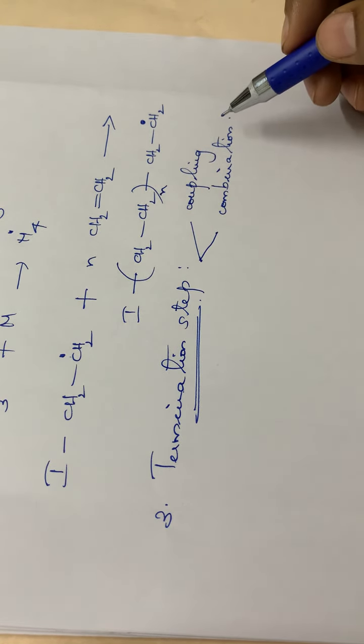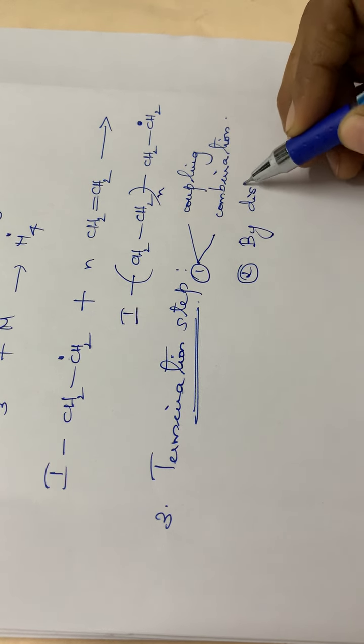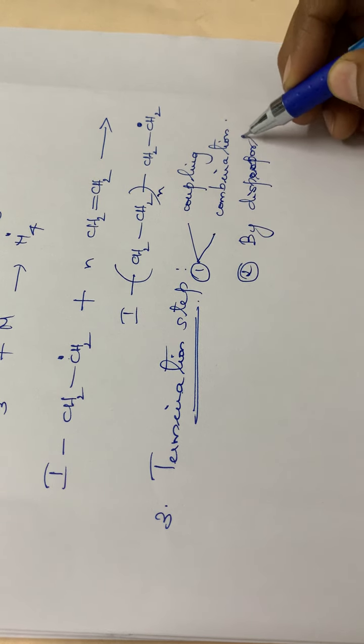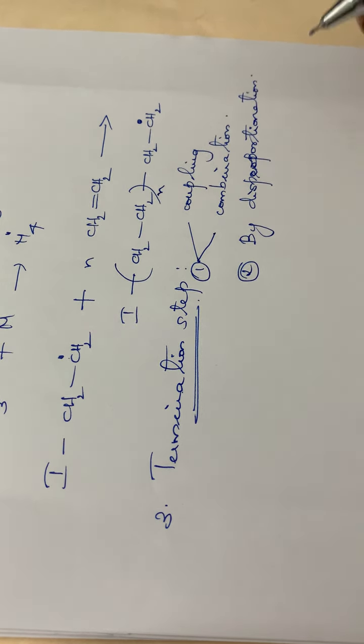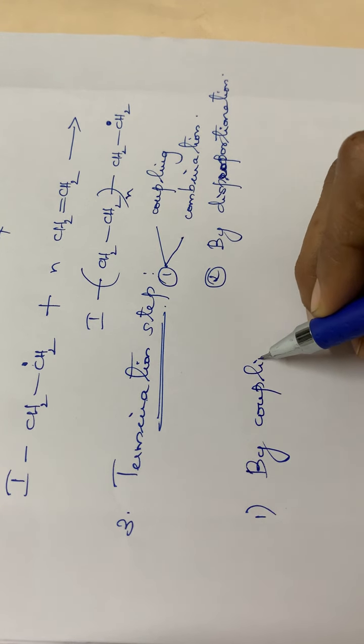That is one process of termination. And the second one is by disproportionation. So, termination by coupling or combination, or by disproportionation. Let us see what is coupling or combination.